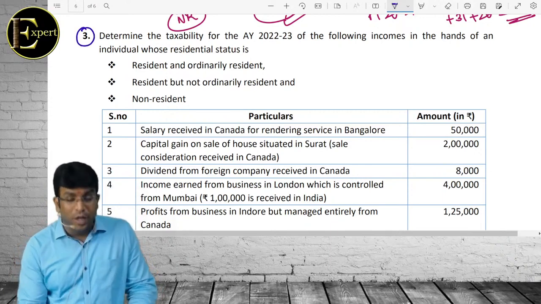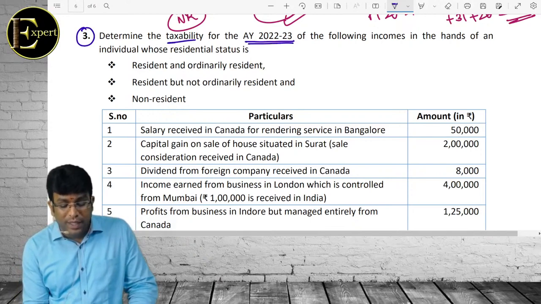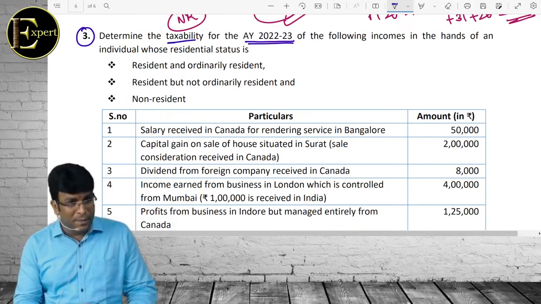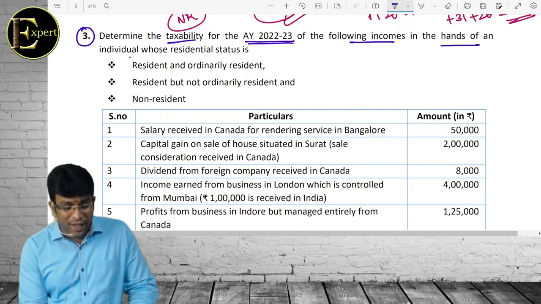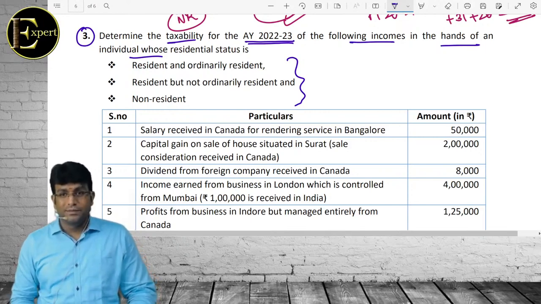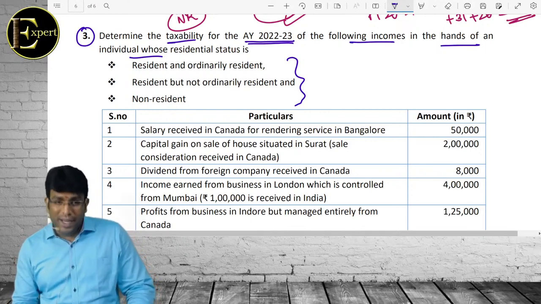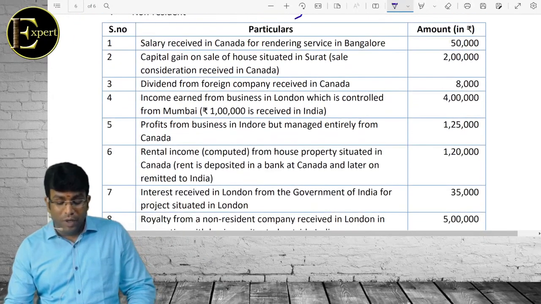Third question in your material. See carefully. Determine the taxability for assessment year 22-23 आपका ही है. देखो, of the following incomes in the hands of individual whose status is ROR, RNOR, NR. ROR है तो क्या होगा, RNOR है तो क्या होगा, NR है तो क्या होगा. ठीक है ना बेटा? Let's see point by point.